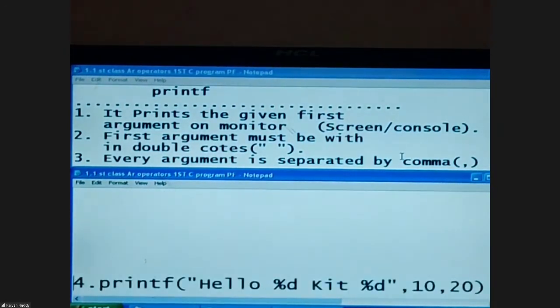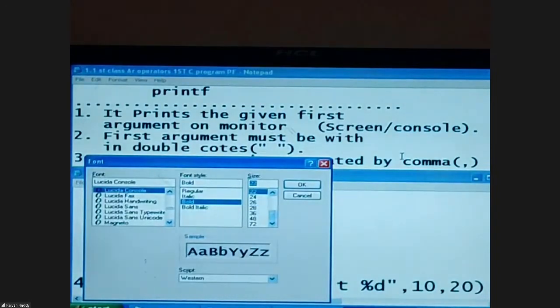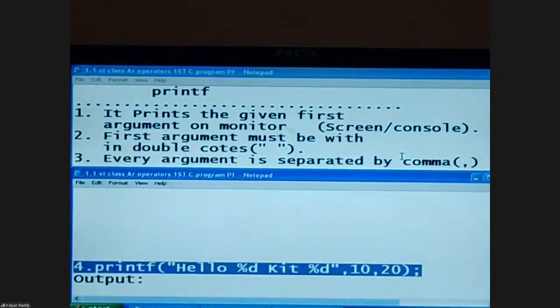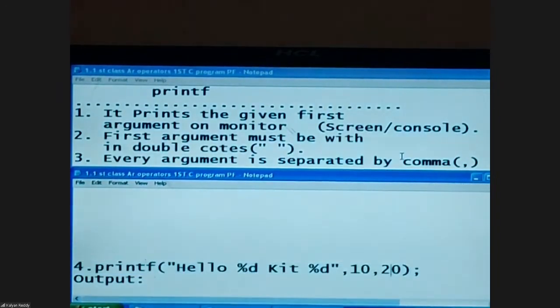Given a printf statement like this: printf hello %d kat %d, 10 comma 20. Observe my English, my terminology. Now I'm pronouncing this as percentage.